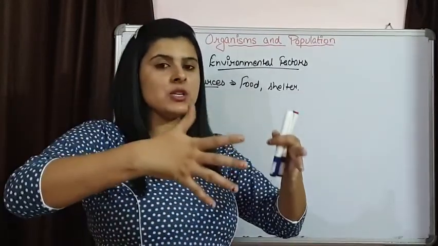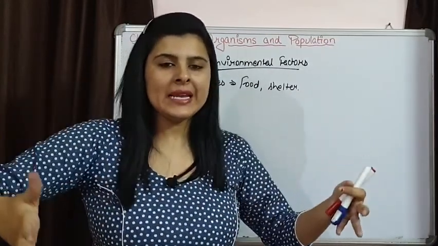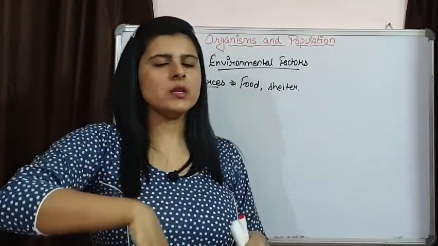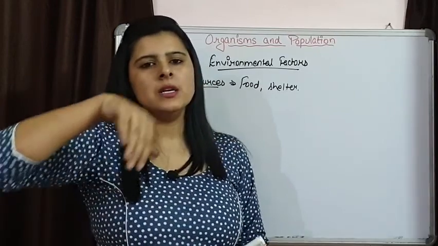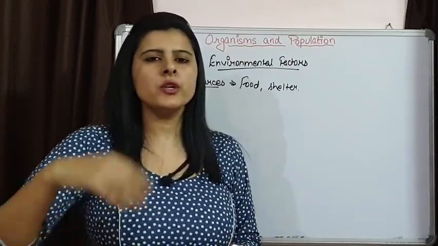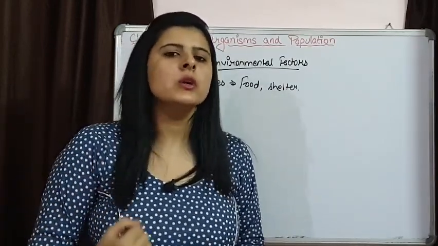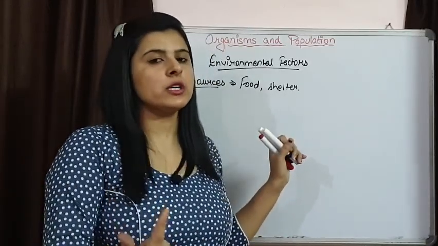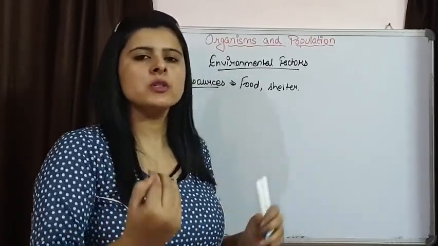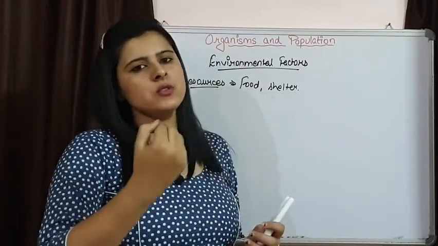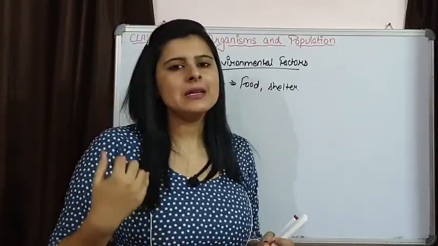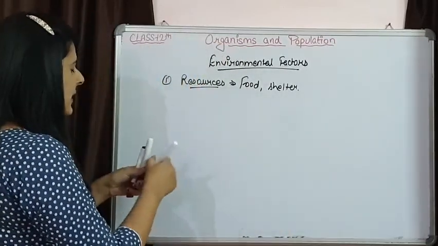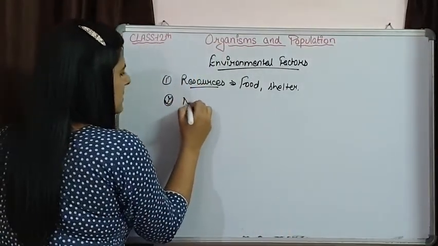But when population size becomes very large, obviously resources are going to decline, and when resources decline, again the population size is going to reduce, the birth rate is going to reduce. So, availability of resources is going to determine whether a population is going to increase in its size or decrease in its size. That is important. Second is natural calamities.